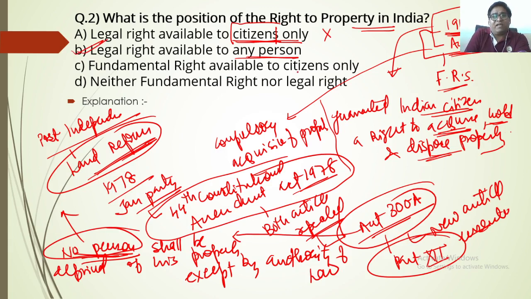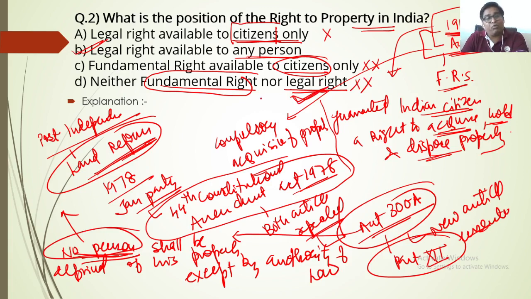One option says fundamental rights available to the citizens. No, it is not true, because it is no longer a fundamental right. Another says it is neither a fundamental nor a legal right. No, this is also wrong, because it is true that it is not a fundamental right, but it is a legal right. So answer D is also wrong. What is the most appropriate and correct answer? That is answer B, the most appropriate and correct answer for the position of the right to property.